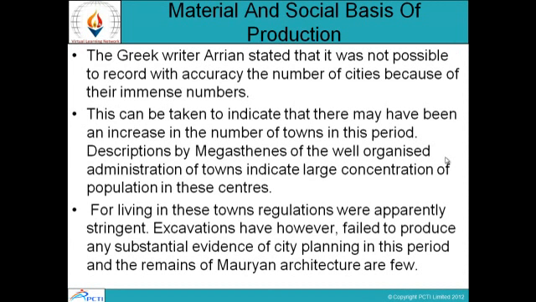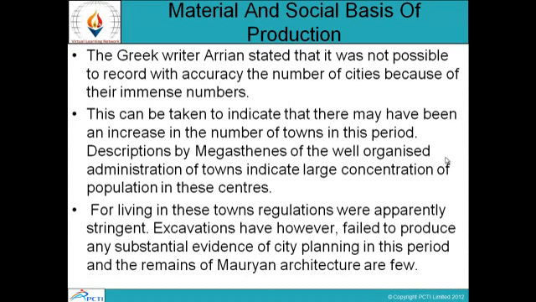Material and social basis of production. The Greek writer Arrian stated that it was not possible to record with accuracy the number of cities because of their immense numbers. This can be taken to indicate that there may have been an increase in the number of towns in this period. Descriptions by Megasthenes of the well-organized administration of towns indicate that a big population was living in these centers.